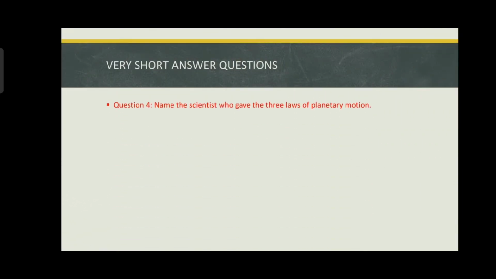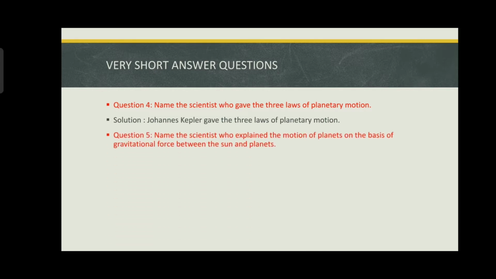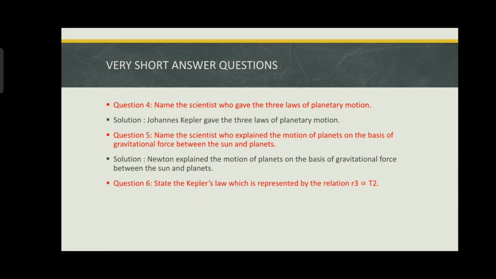The next question is, name the scientist who gave the 3 laws of planetary motion. It's a very easy question. The answer will be Johannes Kepler. He gave 3 laws of the planetary motion. Next question, name the scientist who explained the motion of planets on the basis of gravitational force between the sun and planets. Isaac Newton explained the motion of planets on the basis of gravitational force between the sun and planets.